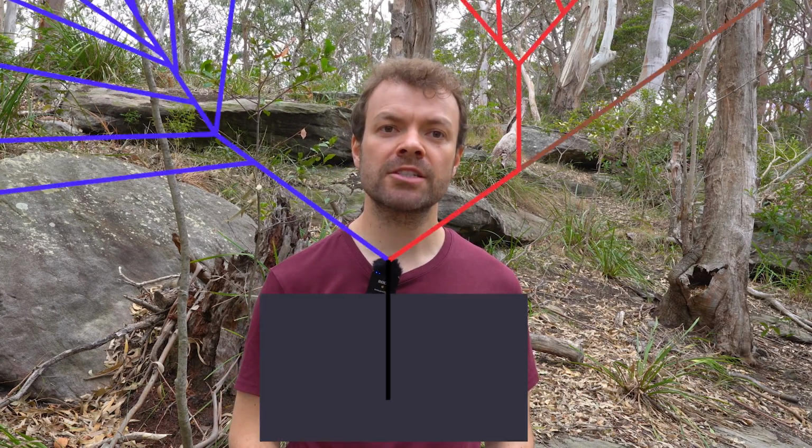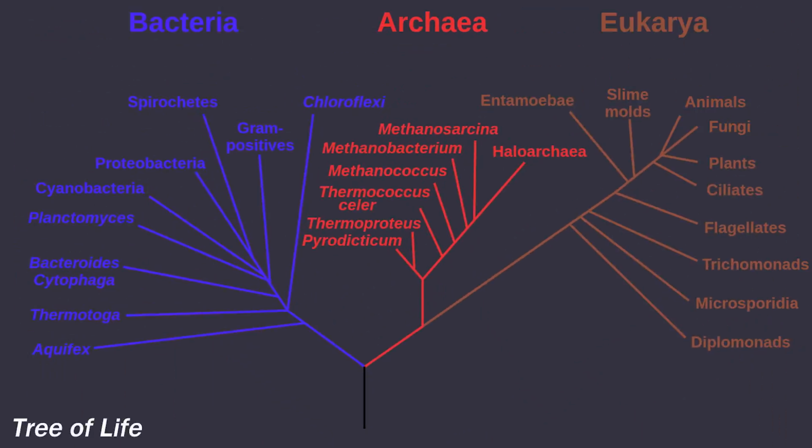Phylogeny links to the history of evolution between species or taxa. It assumes that all species share a common ancestor from which they diverged over time. Phylogenies are often shown in form of a phylogenetic tree, also called the tree of life. The tree of life shows the relationships between different taxa to each other.